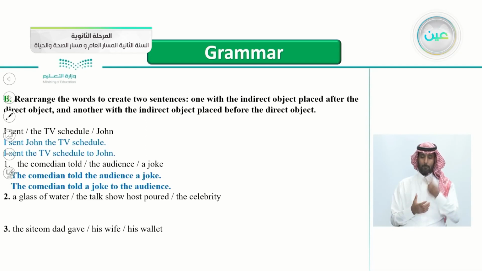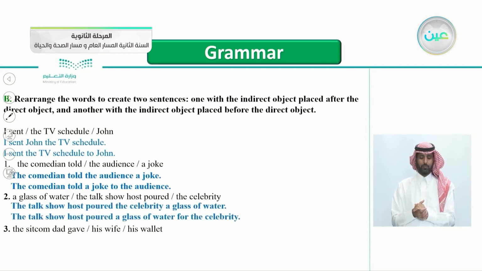Number two, a glass of water the talk show host poured the celebrity. So how do we rearrange these words? That's correct. Let's read them together. The talk show host poured the celebrity a glass of water, or you can say the talk show host poured a glass of water for the celebrity. Of course, the celebrity here is the indirect object, and the direct object is a glass of water. And the verb here, of course, is poured.